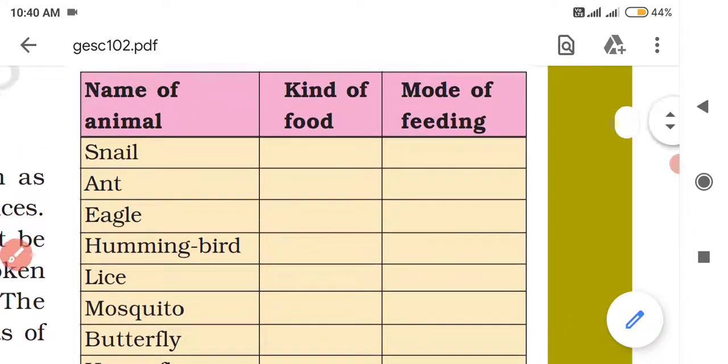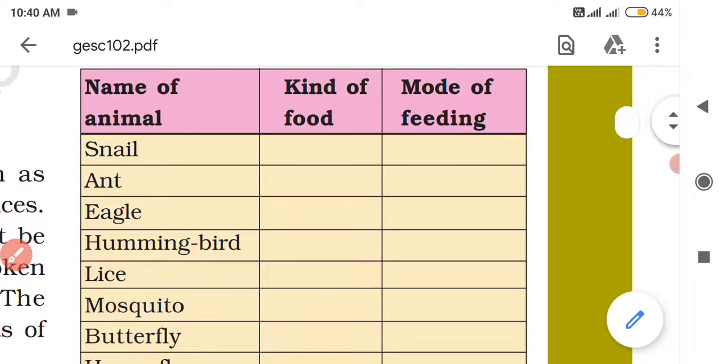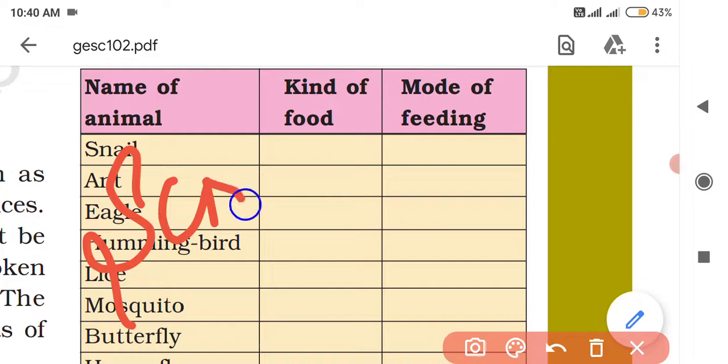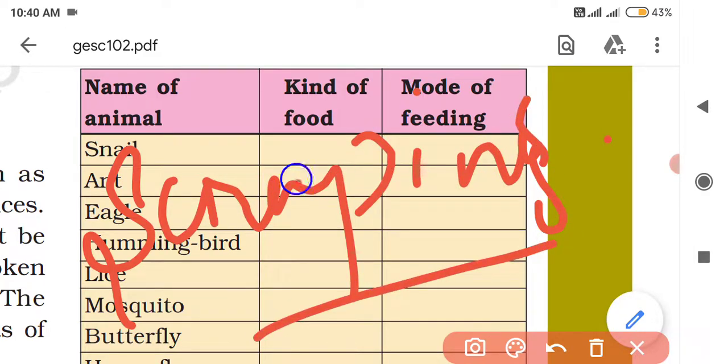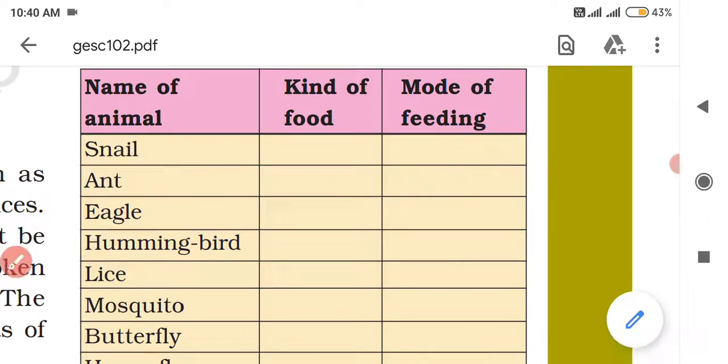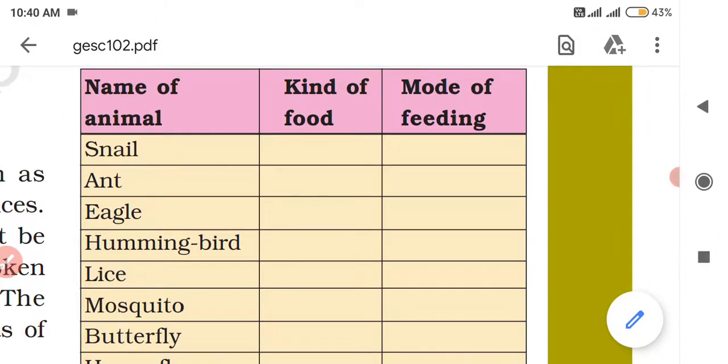Then under mode of feeding you can write scraping, S-C-R-A-P-I-N-G. Snails also feed on algae by scraping it from rocks.